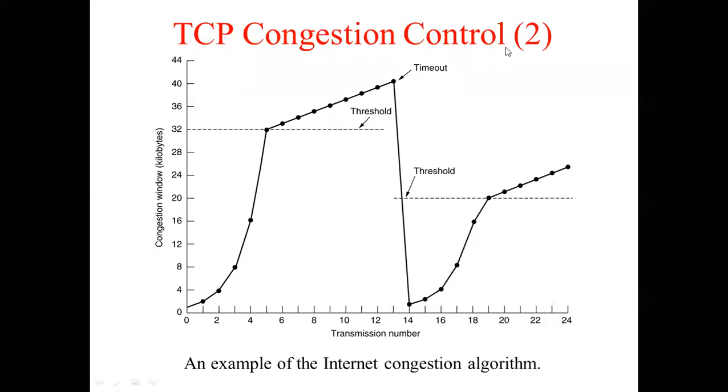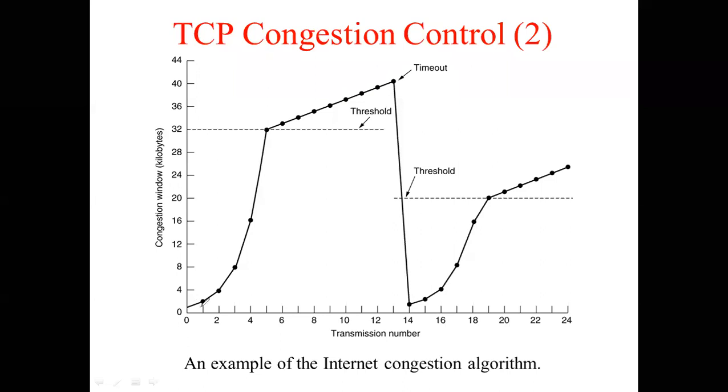Now, to make you all understand how TCP congestion control works, let me start from here. This graph shown on the screen shows you how congestion control happens. Initially, imagine a sender and a receiver are interacting with each other. When the sender starts sending the data, it won't send a lot of data at once.